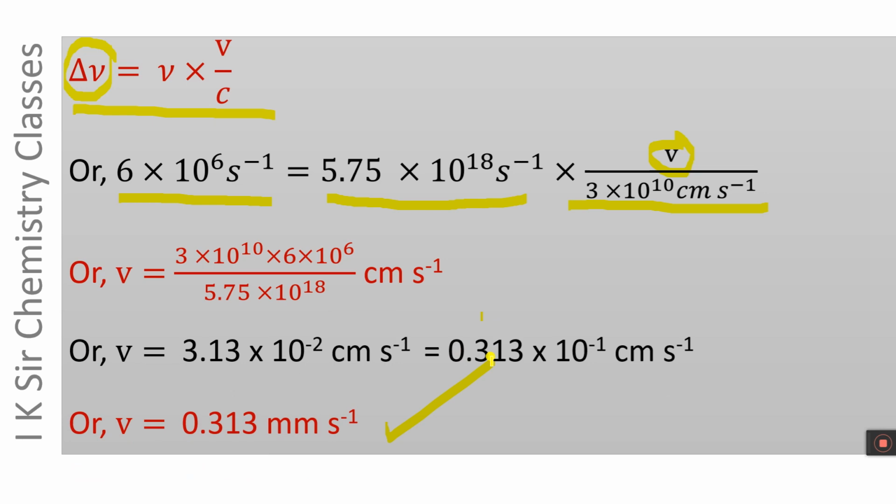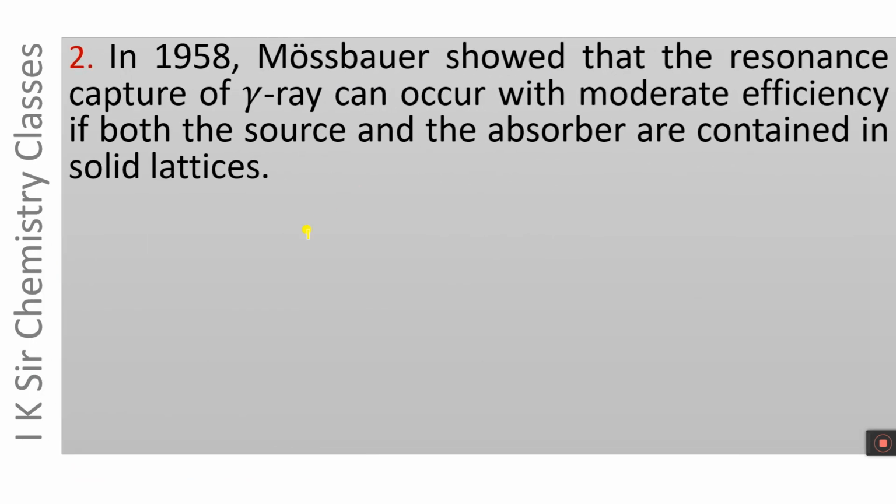millimeter per second. The second way of removing the difficulty in resonance absorption: in 1958, Mössbauer showed that the resonance capture of gamma ray can occur with moderate efficiency if both the source of gamma ray and the absorber of gamma ray are contained in solid lattices.